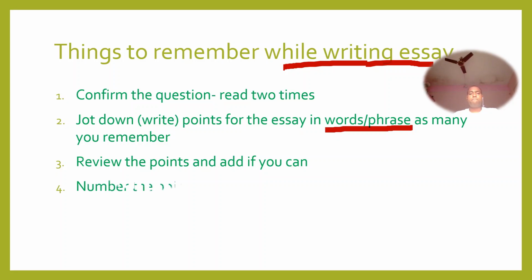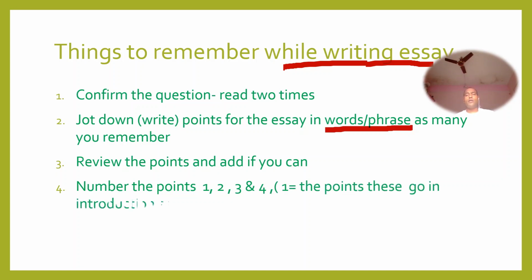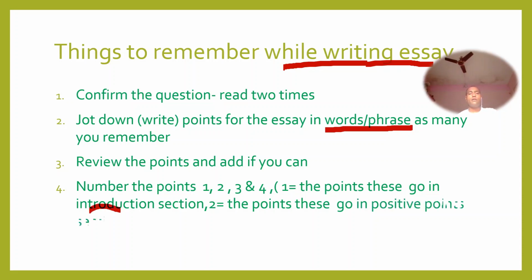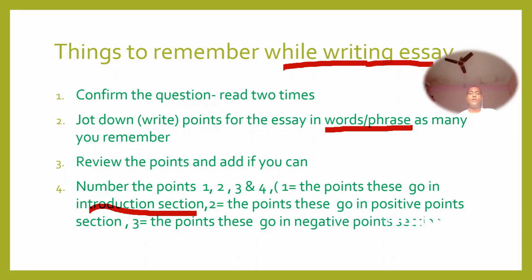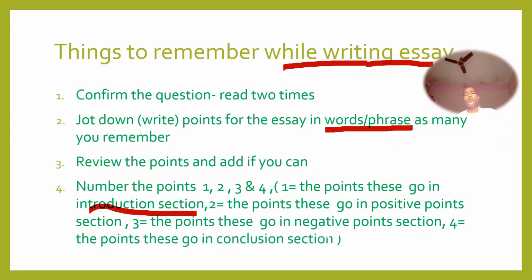And next, number the points 1, 2, 3, 4. See, as we have talked here, introduction, good points, bad points, and conclusion. Those points which go in the introduction section, number 1 for that. Similarly, those points that go in positive points, number 2 for that. Similarly, those points that go in the negative section, number 3 for those points. And those points which go in the conclusion section, number 4 for those points, so that it will be easier for you.